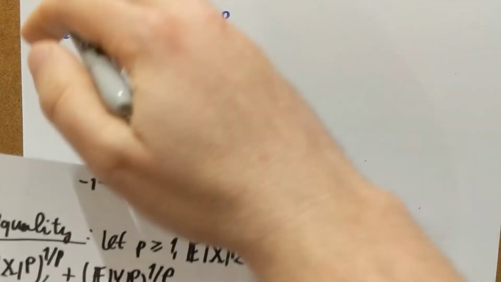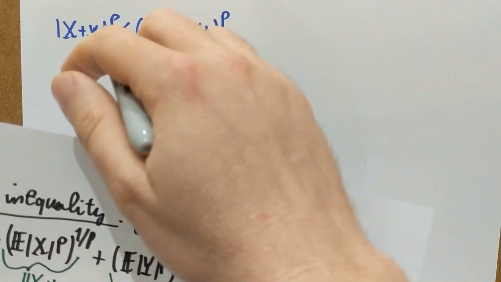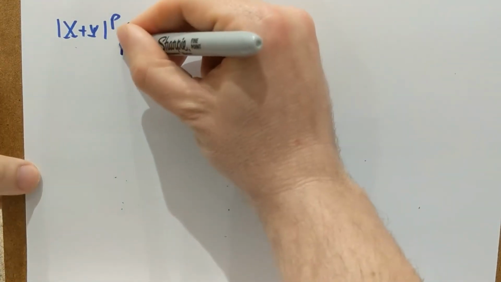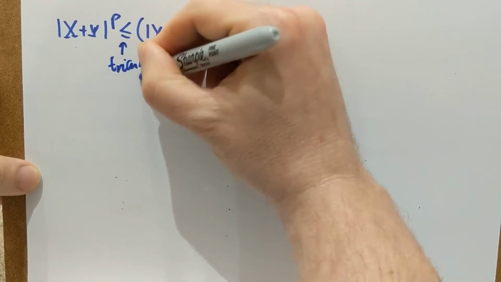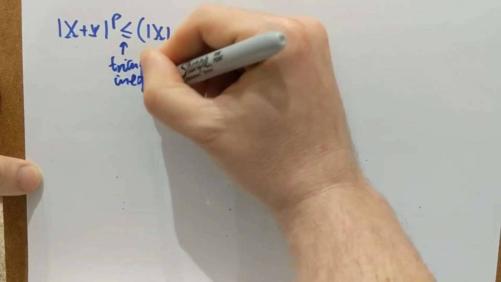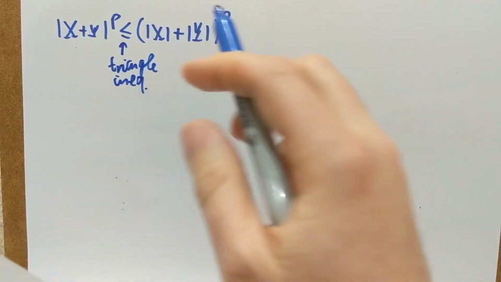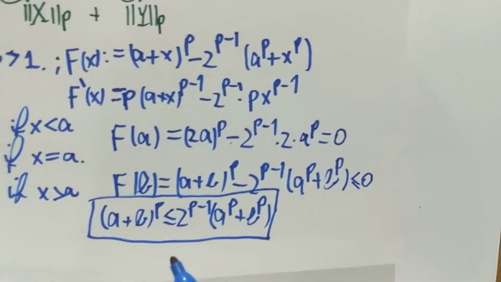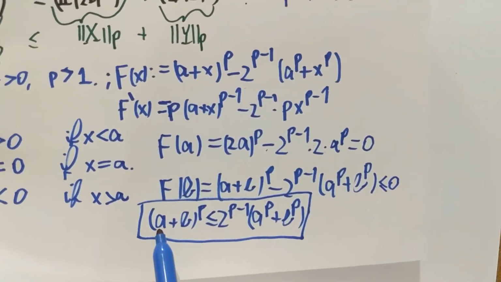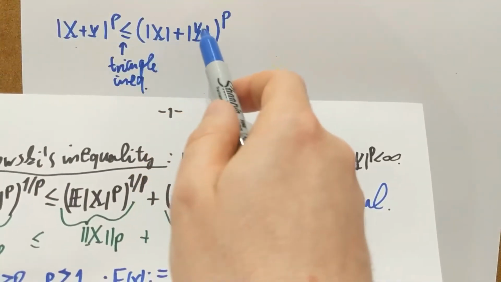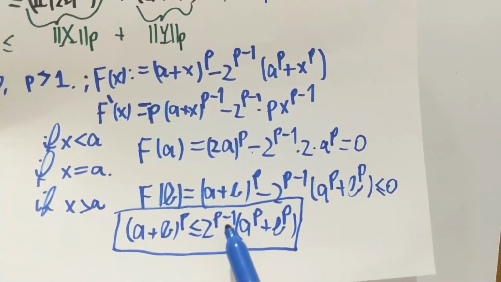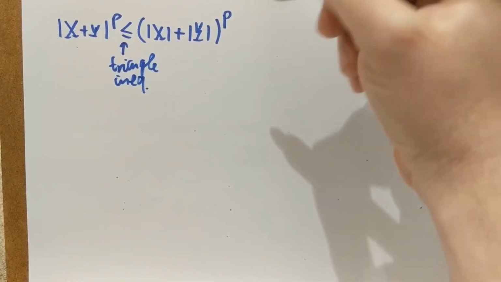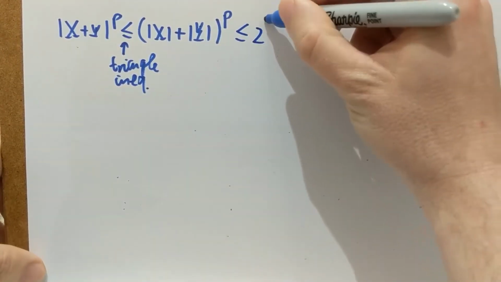Okay, so I'm looking at the p's power of the mod of the sum. It's just a simple triangle inequality at this point, that this is smaller than or equal to the sum of the mods to the p power, and now comes my lemma. So I'm going to actually apply the calculus step 1 on x mod and y mod. So x mod and y mod to the p's power smaller than or equal to 2 to the p minus 1 times x mod to the p plus y mod to the p. That's what I want to really use this calculus lemma for.